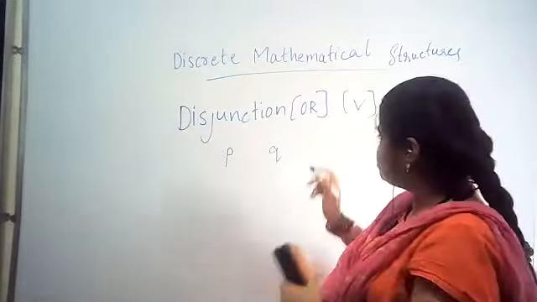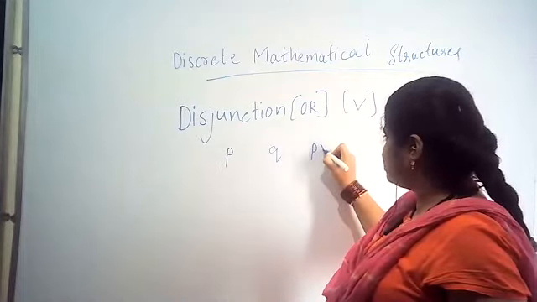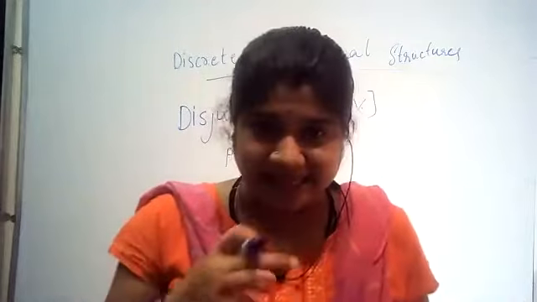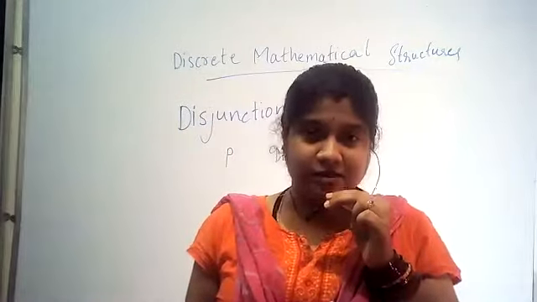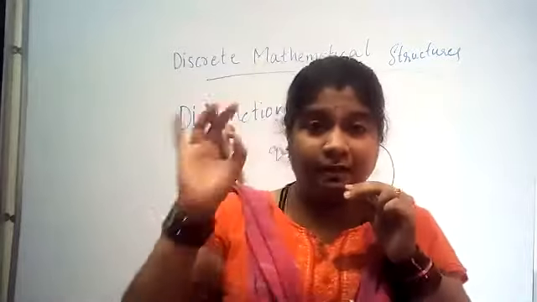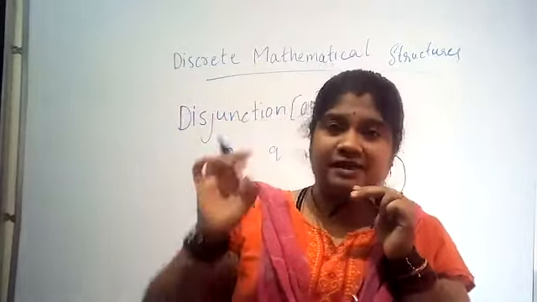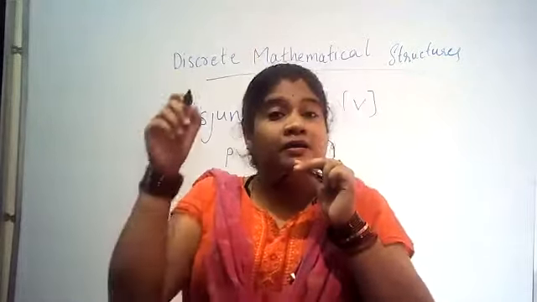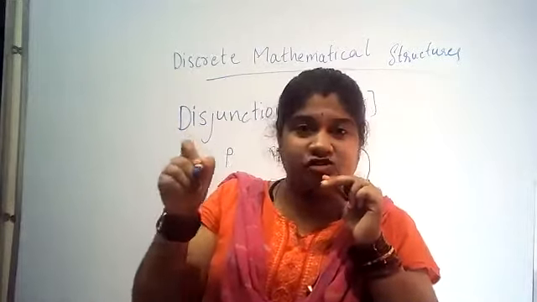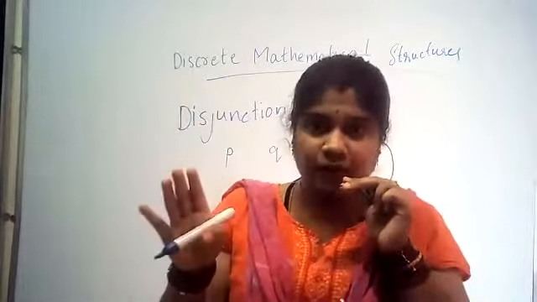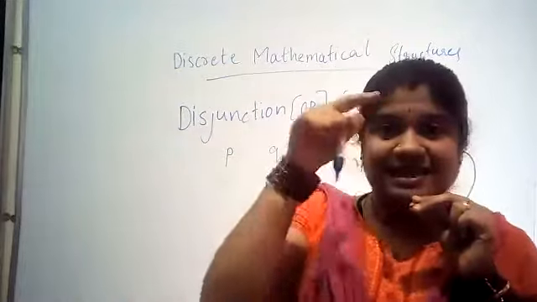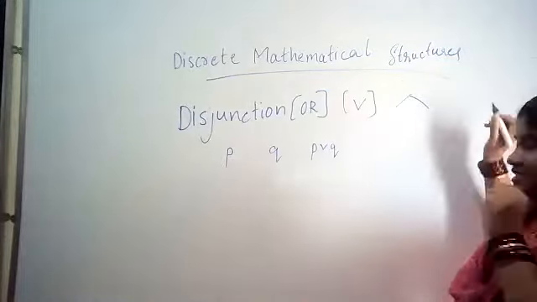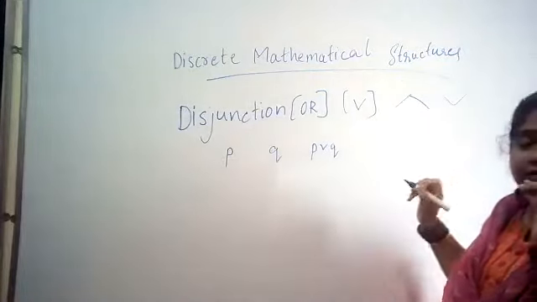So I represent this as p disjunction q. To make it easy, remember that conjunction is represented as cap, whereas disjunction is V. Both are reverses of each other.